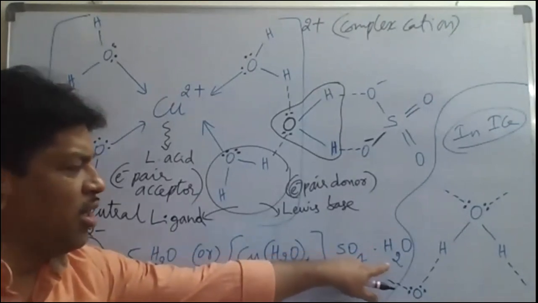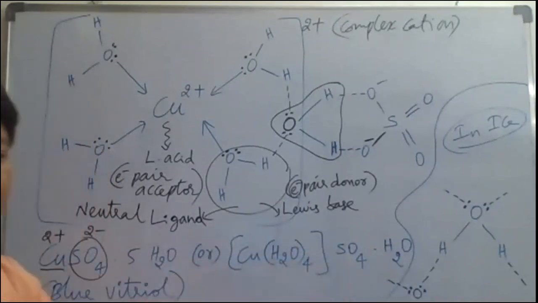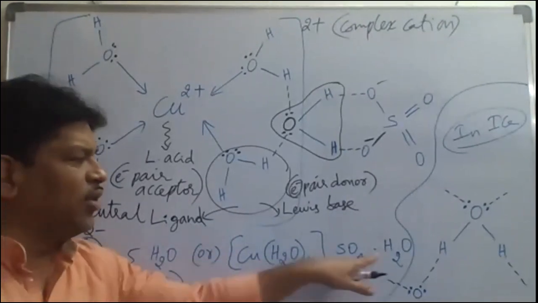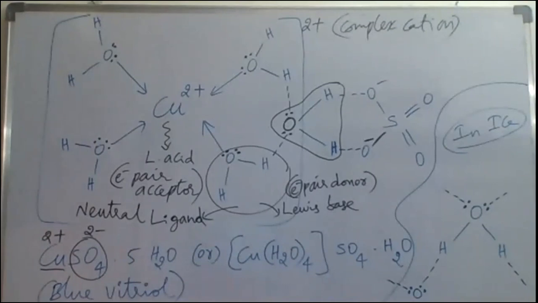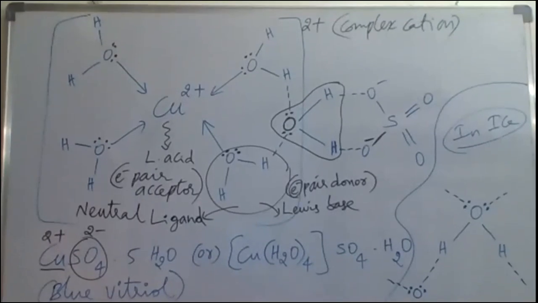And one H2O is bonded with hydrogen bonding. And between this H2O and this SO4 2-, there is also hydrogen bonding. So in this way, we have to understand the structure of copper sulfate pentahydrate, CuSO4·5H2O. Just a moment, 1 minute.